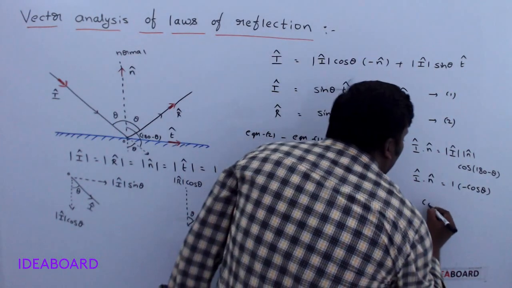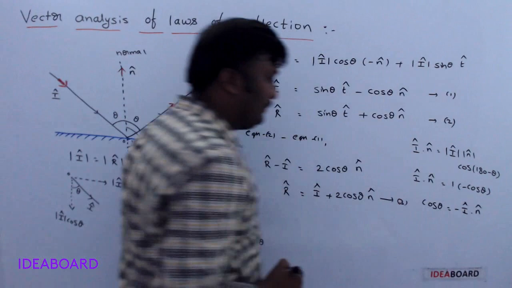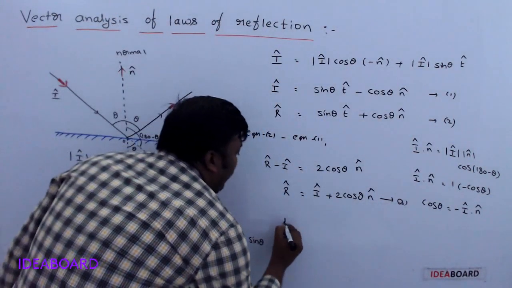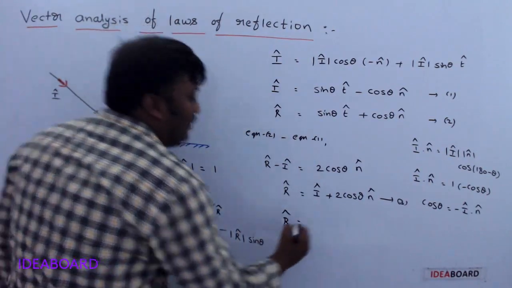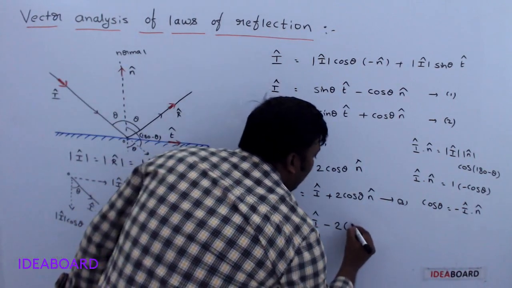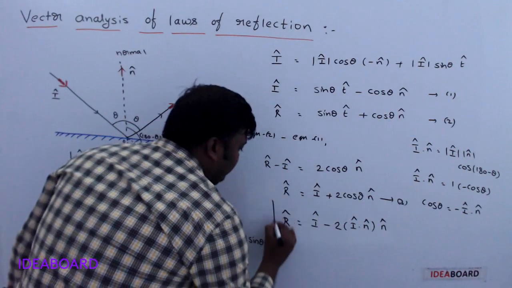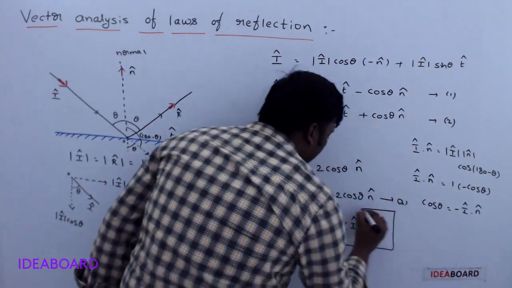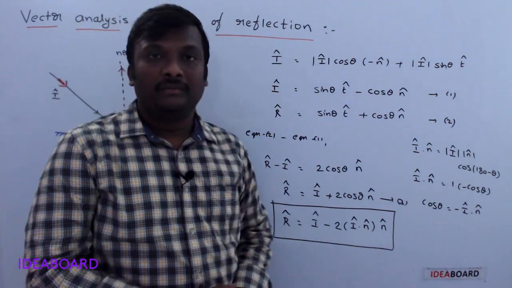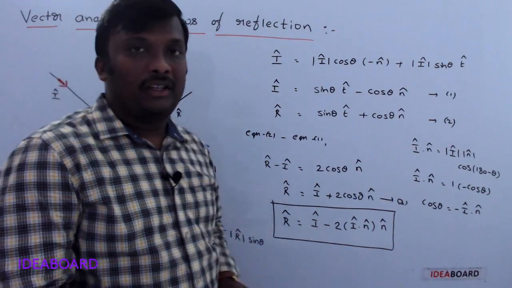Therefore, the value of cos theta is minus I cap dot n cap. Substituting this value of cos theta here, r cap is I cap minus 2 into I cap dot n cap into n cap. You must remember this final formula. For all numerical purposes, just remember this formula.